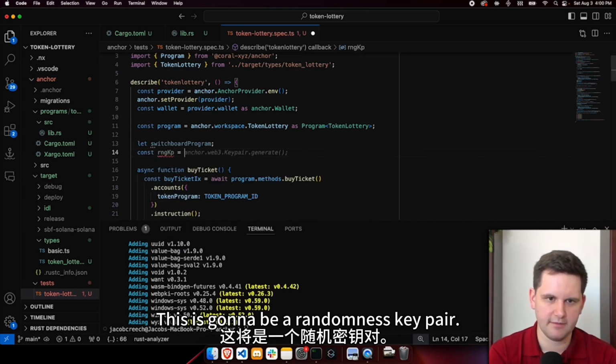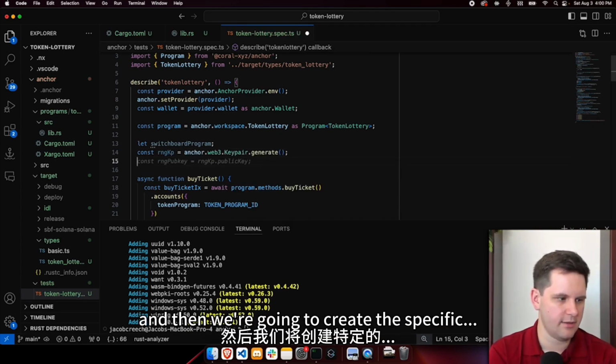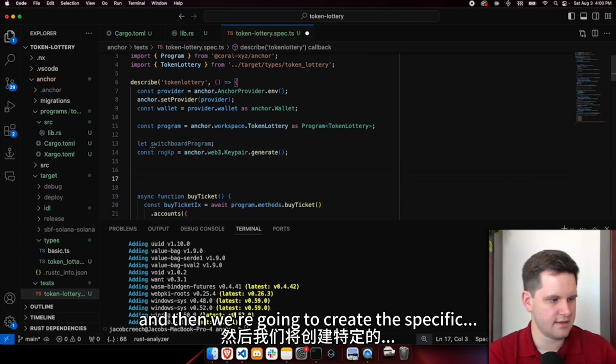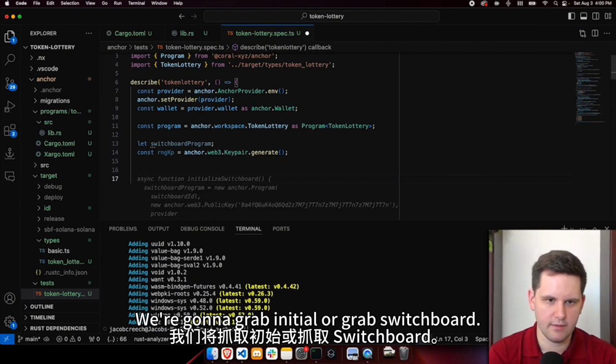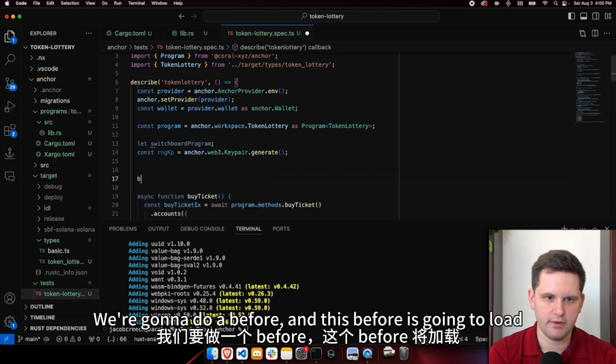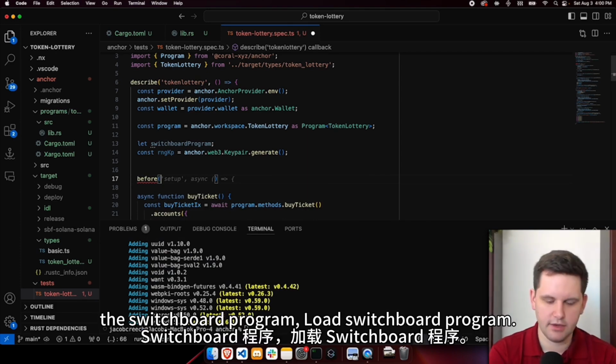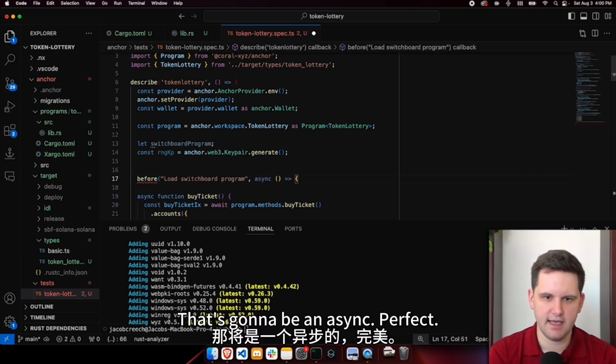This is going to be a randomness key pair, so anchor.Keypair.generate. And then we're going to grab Switchboard. We're going to do a before, and this before is going to load the switchboard program. Load switchboard program, that's going to be an async.